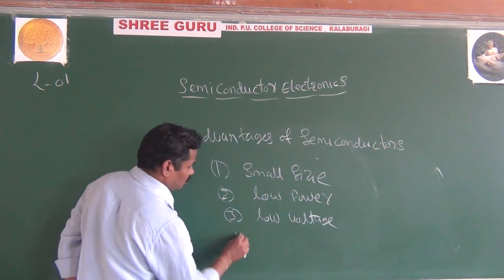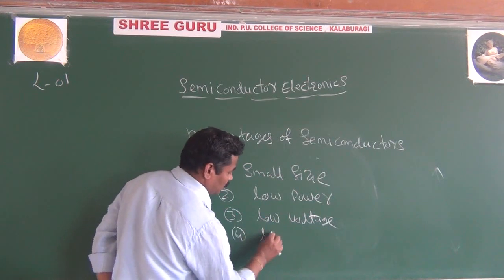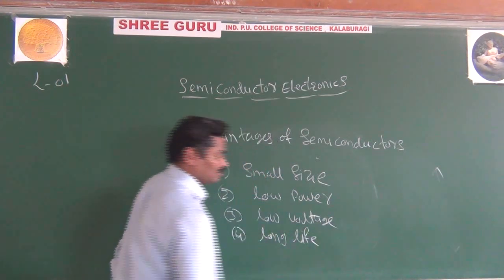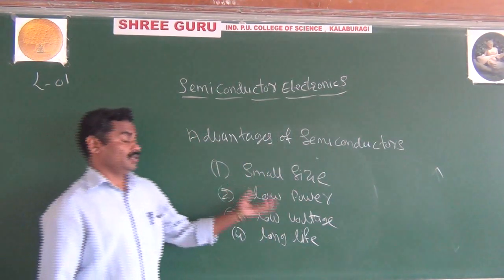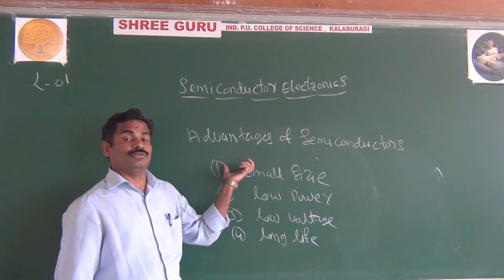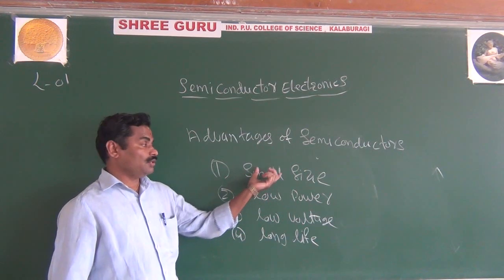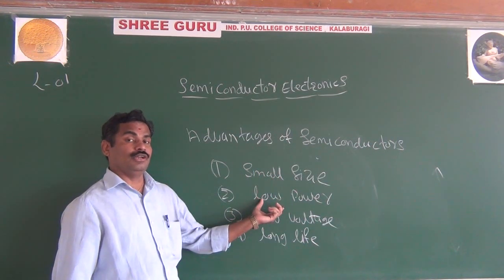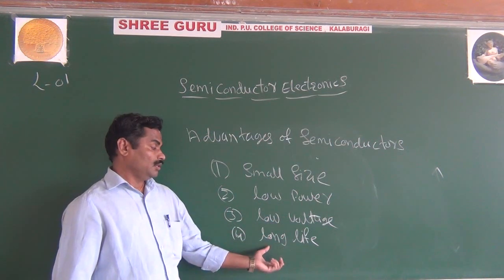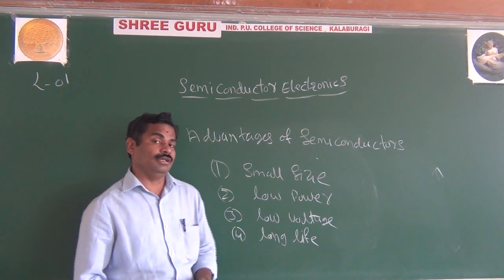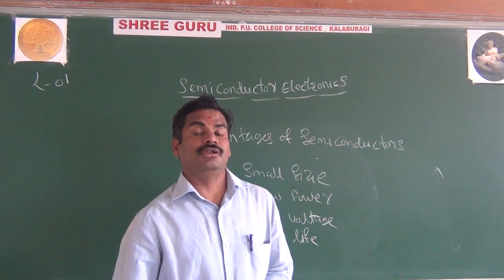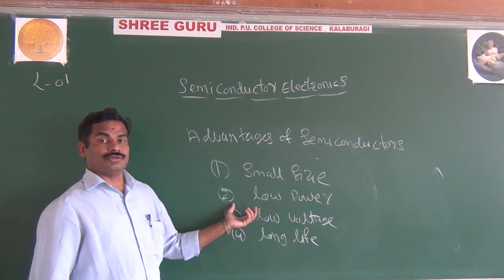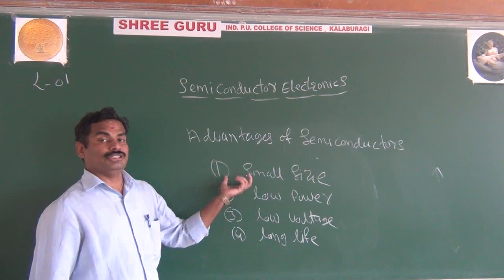And it has a long life. And also it is so much reliable. Semiconductors are so much reliable. Why do we prefer semiconductors? They are very small in size, low power. They consume very low power. They work for low voltages. They work for a long time. And finally, they are very reliable. And you can also say they are very fast. These are the advantages of your semiconductors.